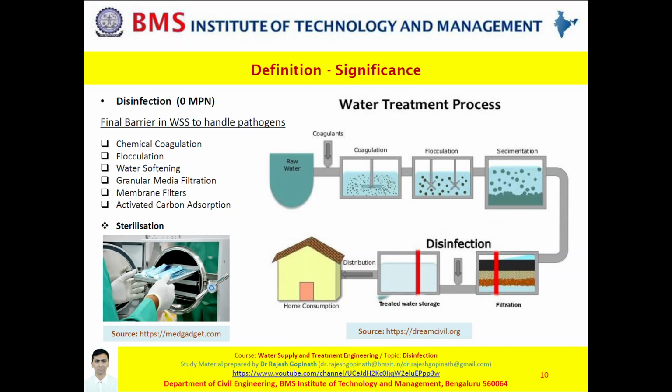So, disinfection is associated with water and sterilization is associated with materials or surfaces. In a hospital, you often hear the word sterilization, that is gloves or any medical equipment that the doctors employ. That is to ensure that no microorganisms are present on these materials or surfaces or apparatus which can cause diseases